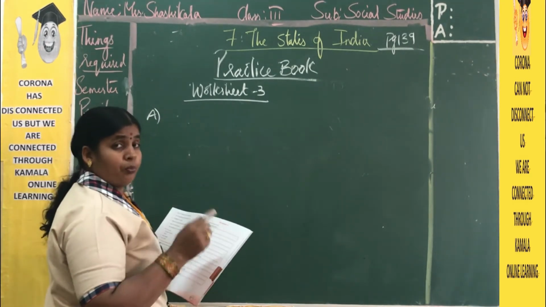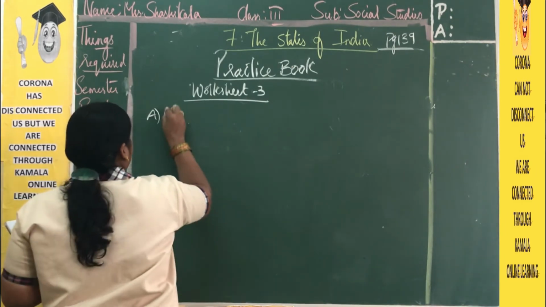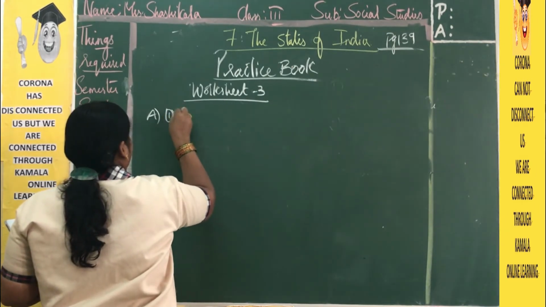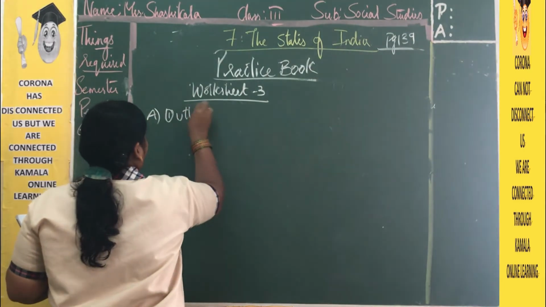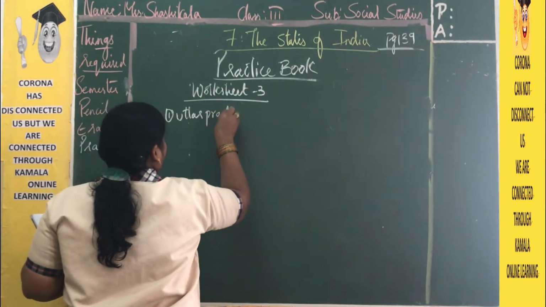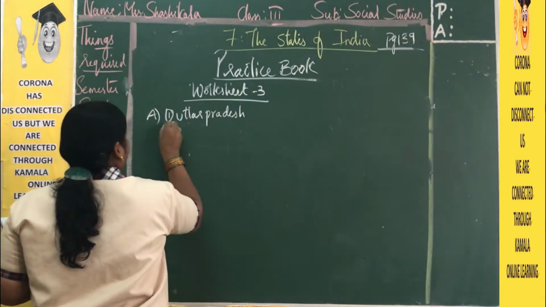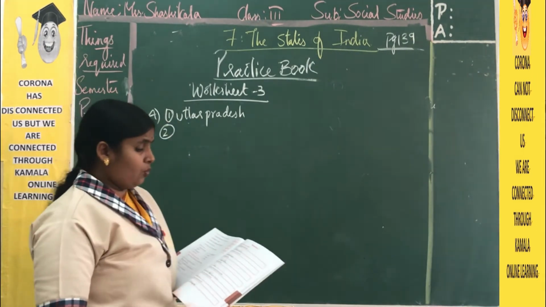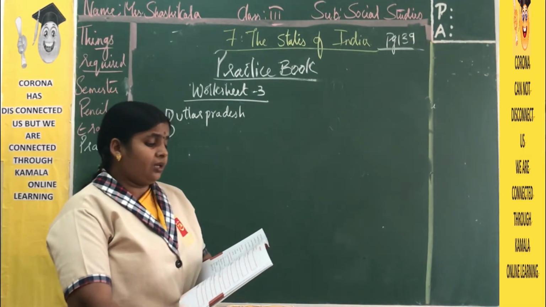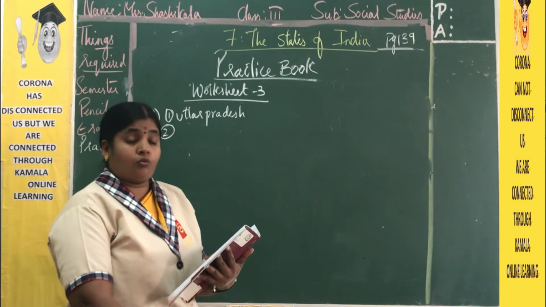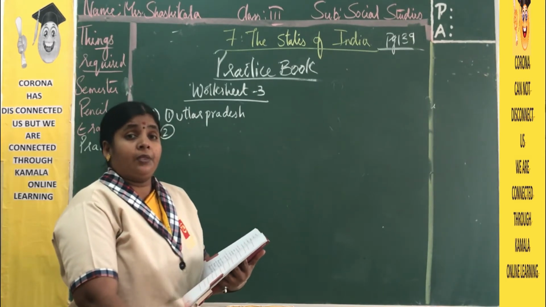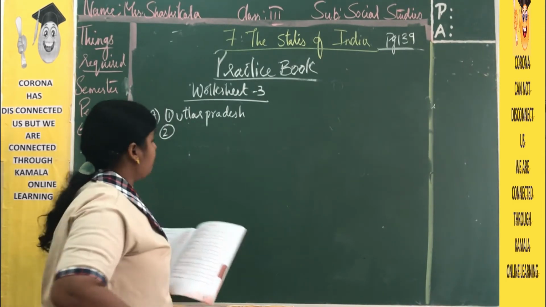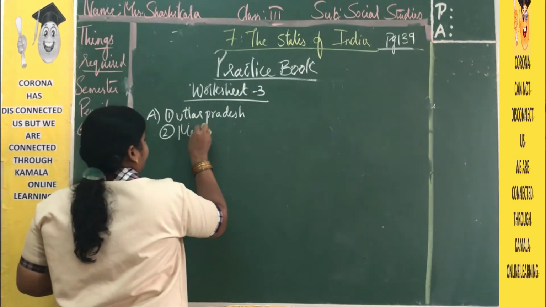Now the largest populated state is Uttar Pradesh. And the second one, the state where it rains a lot. Throughout the whole year there will be rain. That is in the east. That is Meghalaya.